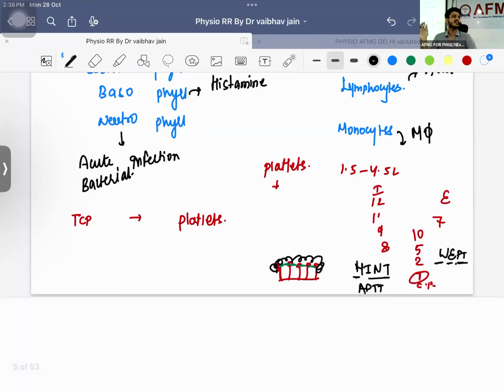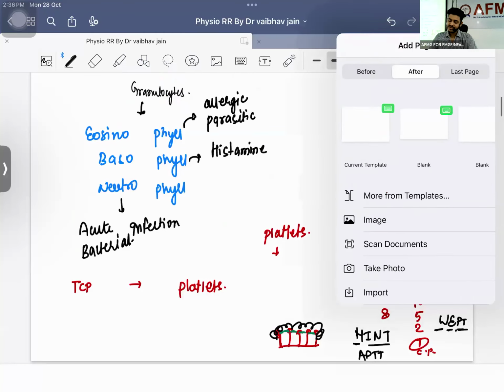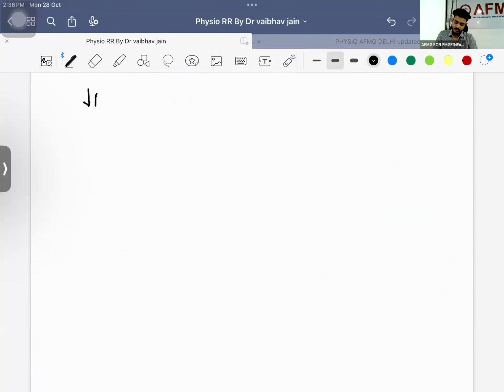If there is a decrease in the levels of platelets, which disease will occur, children? Thrombocytopenia, seen in a very common disease. Let me give you the example. This is your dengue. Dengue, what are the symptoms you will be finding?